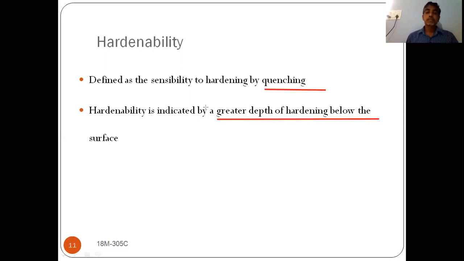I'm repeating once again. Hardening is nothing but hardening of the surface of the material to a certain depth after the quenching operation. If the depth is more, we say it has good hardenability property. If the depth is less, it has poor hardenability property. This property is used in heat treatment processes for surface hardening or case hardening.